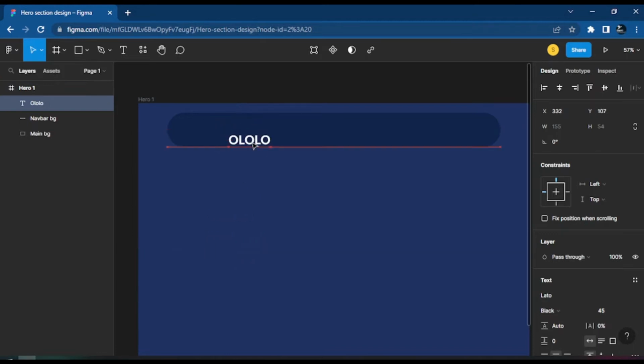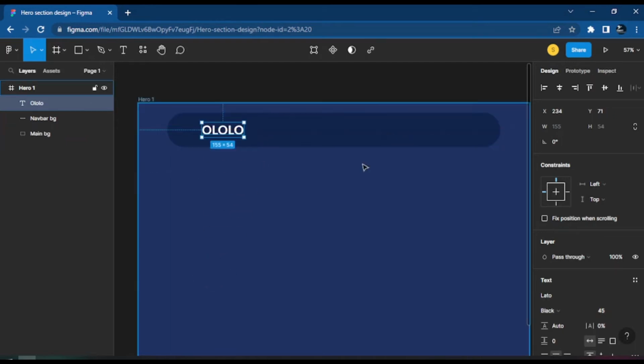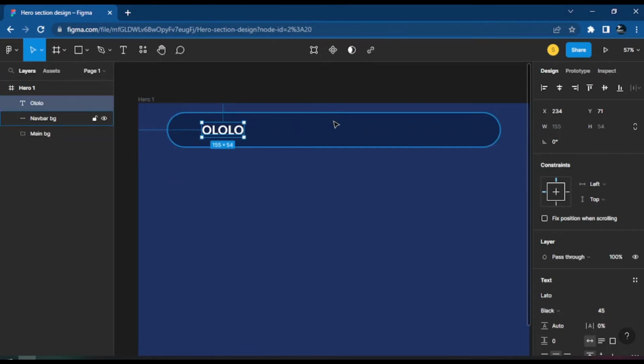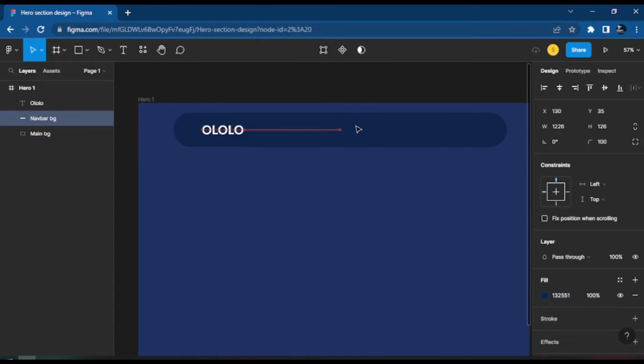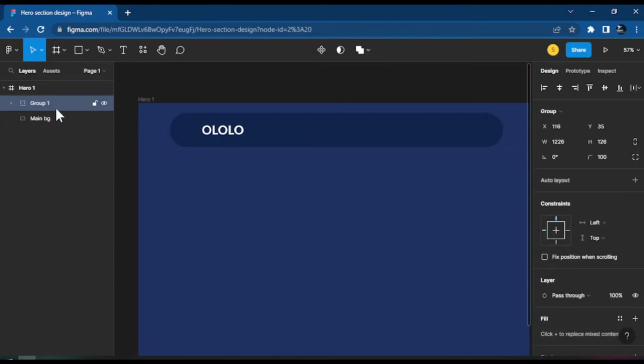Oh, okay. So now what I want to do is wrap this one. If you notice, the text just jumps out of this box. The reason is that they are not wrapped together. I want to make this text never come out from this navigation bar. I'll make the two of them be brothers, in the same place. So I'll select both texts and press Control G. Now Control G lets me connect both of them together.